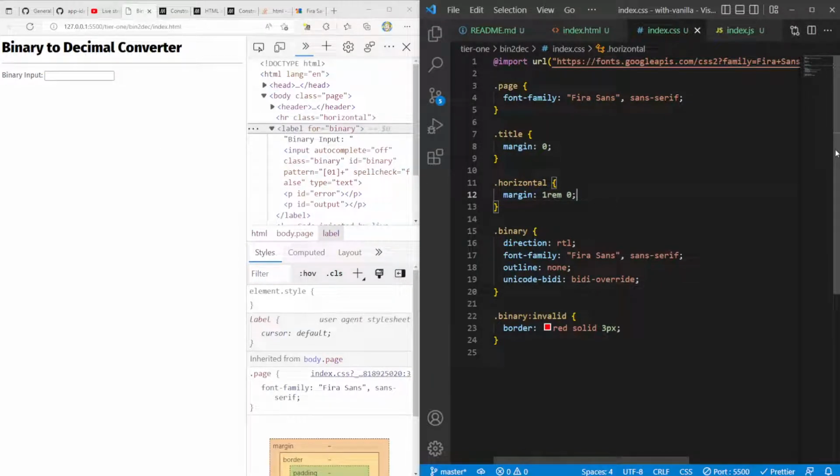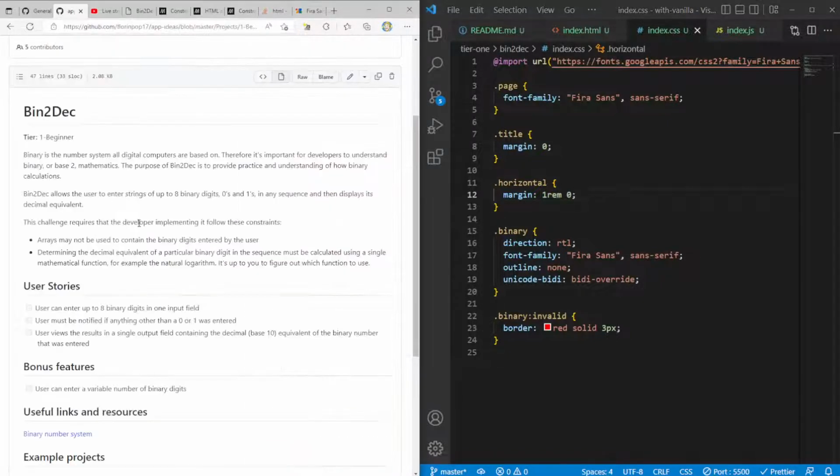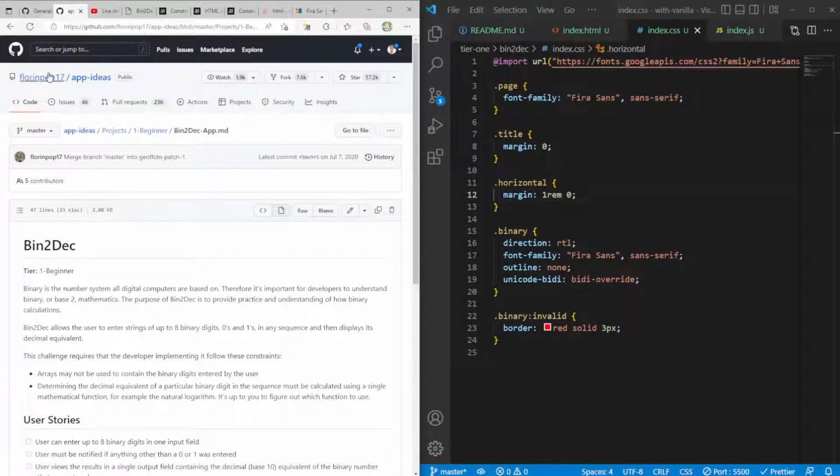Make a subnet calculator. Use the CDN. Hey, perhaps, yeah, that could be something cool that we can do another time. I want to try to keep these a little bit scoped to, let me see, I earlier on, I was talking about this repo right here called App Ideas.